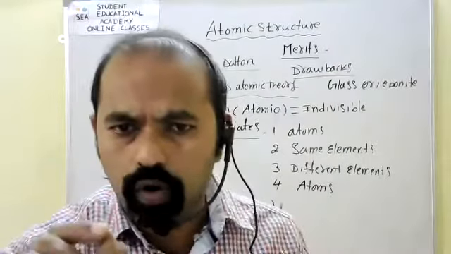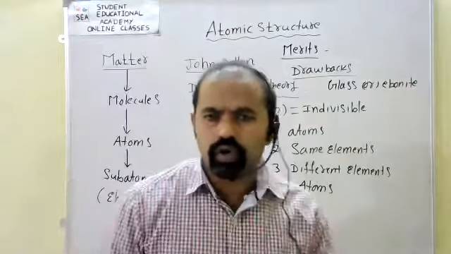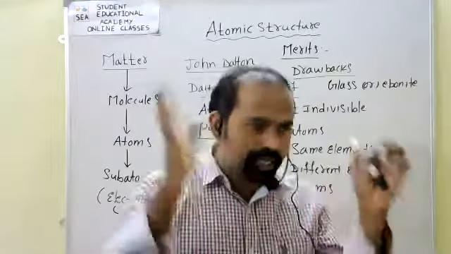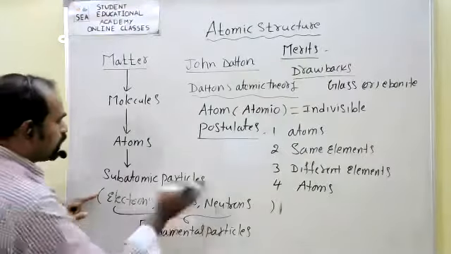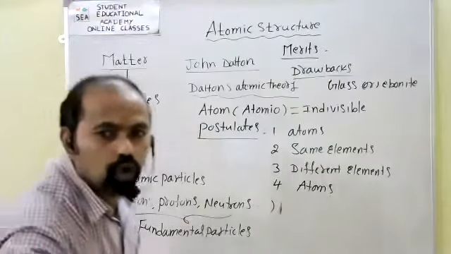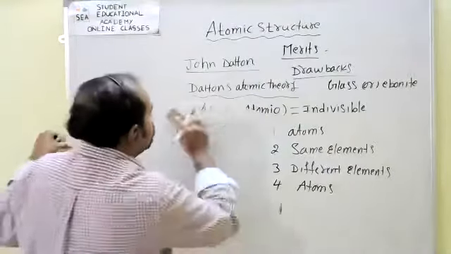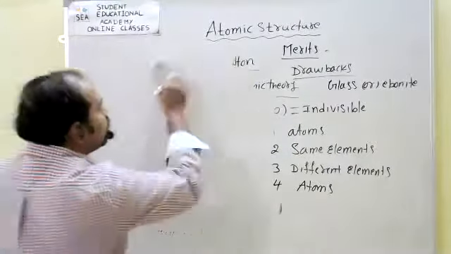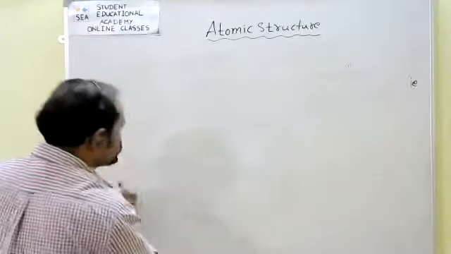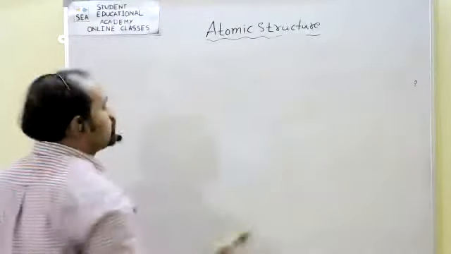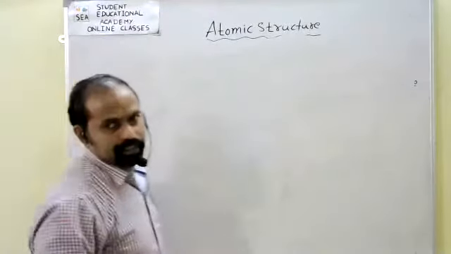Protons are positively charged particles. Neutrons are chargeless. Generally, out of the fundamental particles, electrons are negatively charged particles, protons are positively charged particles, and neutrons are chargeless.